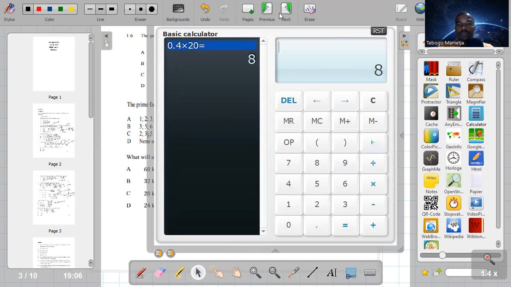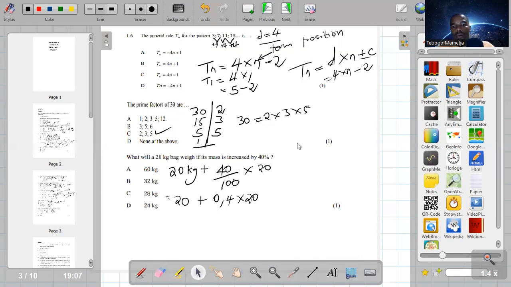Okay, let me pause. Okay, guys. Okay. This is 20 plus 8, which is going to be 28 kgs. So that is your answer.